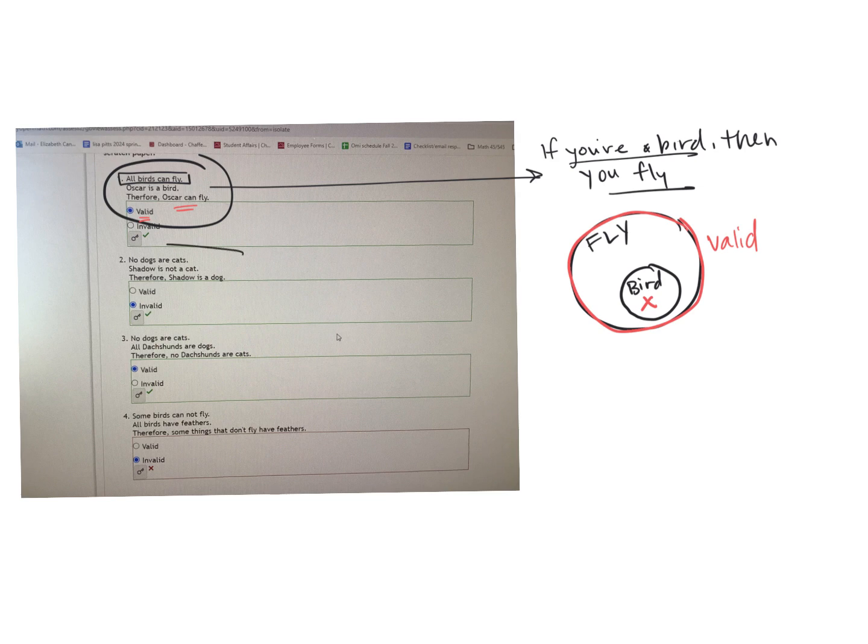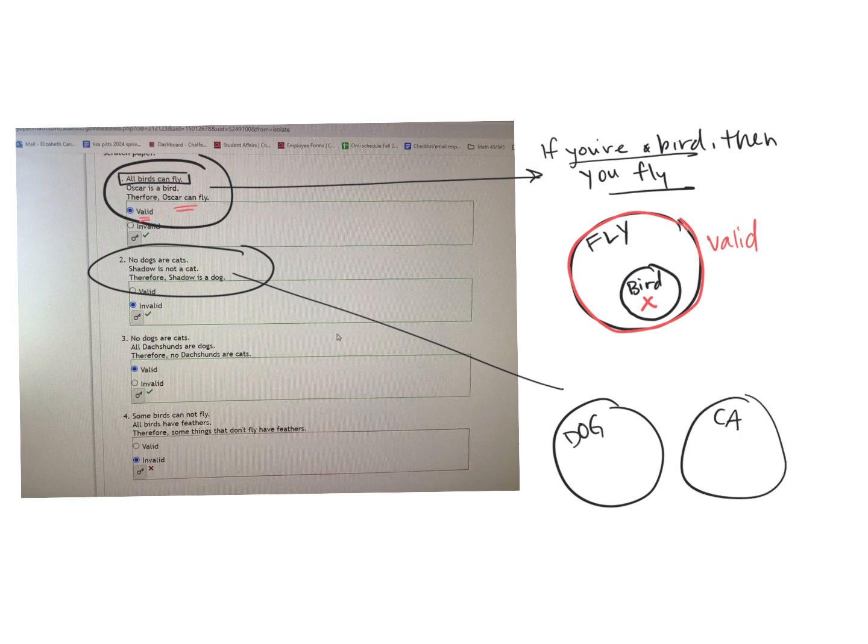For the next one, we have that no dogs are cats. So if we think about the dog category, it has to be completely separate from the cat category. Now it says that Shadow is not a cat. So that means that Shadow is not going to live inside the cat circle. So he can live outside of it here, or he could live here. There's no guarantee that he has to be in the dog circle. So when the conclusion says that Shadow is a dog, there is no guarantee because we could put him in two different places. So that would be invalid.